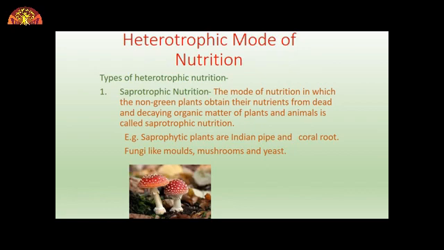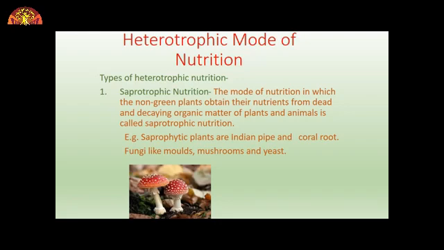You must have seen some non-green plants with umbrella-like structures in your garden during the rainy season. What do you call them? They are called mushrooms. You must have seen how they obtain their food. They are non-green, they cannot make their own food, but they obtain their nutrition from dead and decaying organic matter. So they are called saprotrophs.